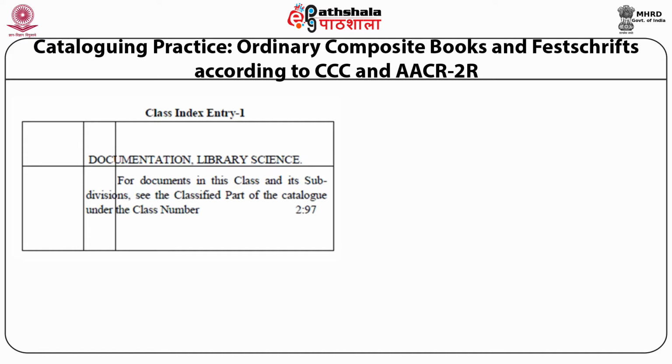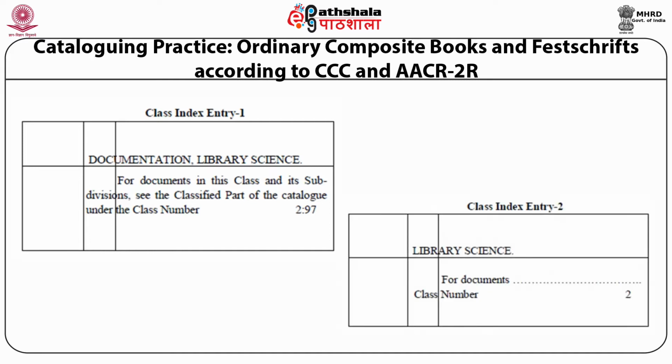You have to make sure that in this line the class, then the subdivisions, then the classified part, and then the class number have to start with capital letters. Now you can see the class index entry 2, which is made in library science. Again you have to write this full line for documents in this class and so on, and be sure to mention the words in capitals, and then the class number 2 is given.